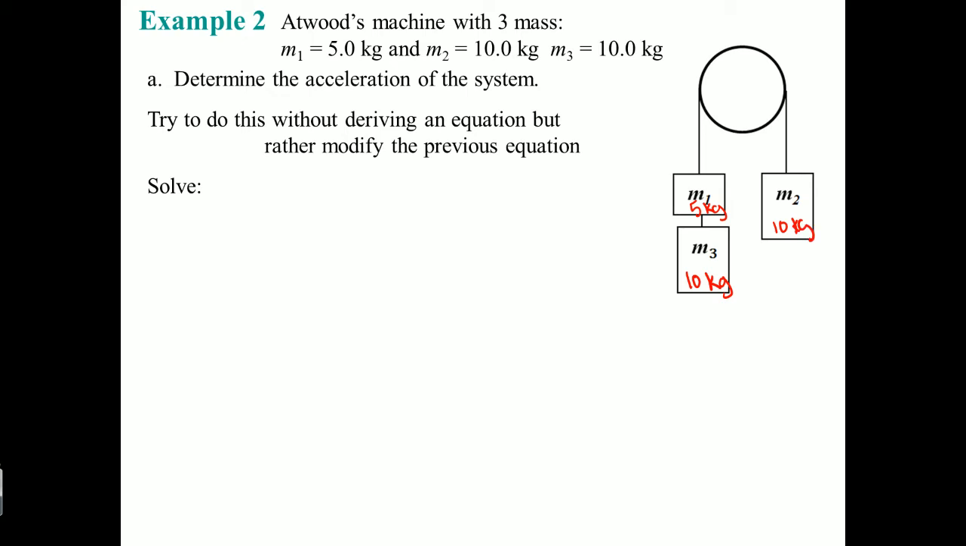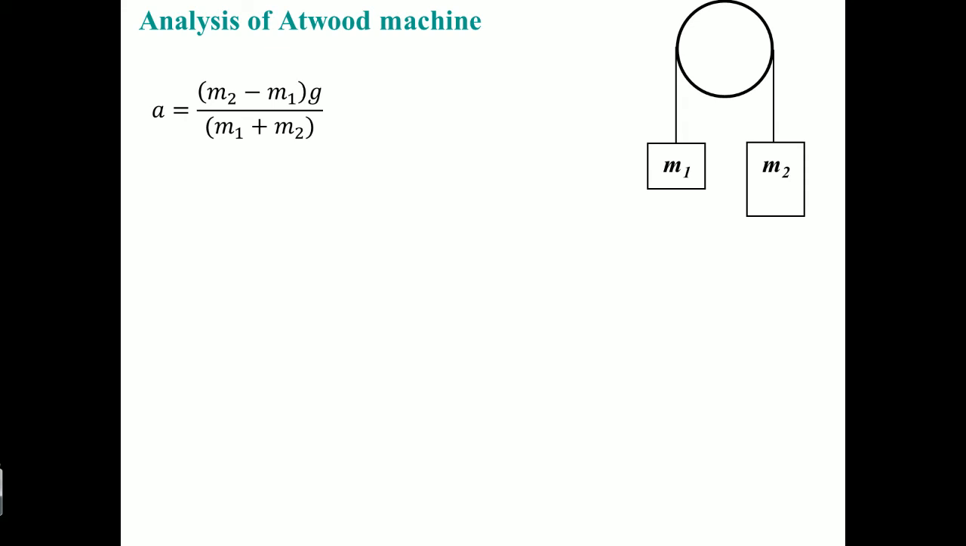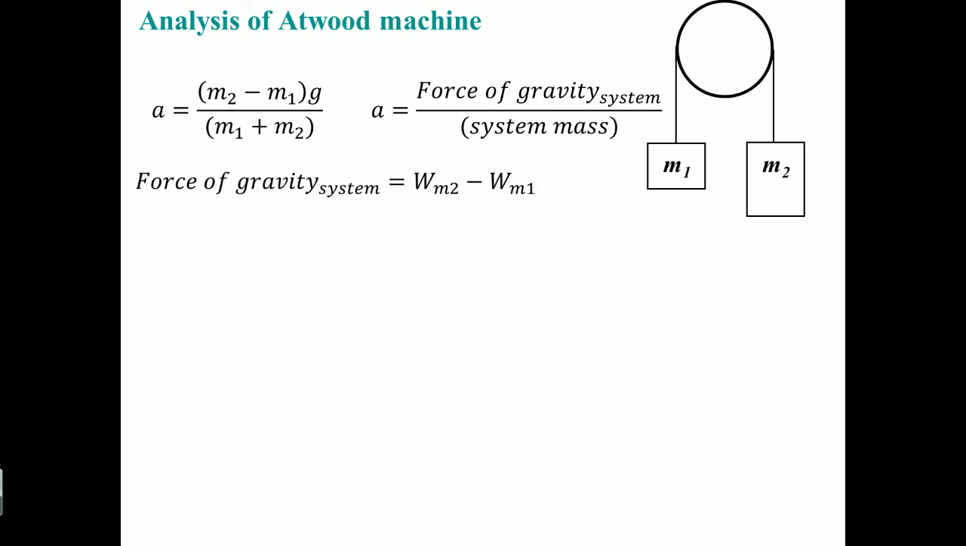So we're going to solve it. But to do this, without deriving the equation again, we can just modify one of our old equations. So you should have this to understand the simple Atwood machine, right? So on top, we saw that the (M2 minus M1)g is just the force of gravity on the system. That's the only force that's acting vertically here. And divided by the mass of the system. So on top was the weight or the force of gravity of M2 minus the weight on M1. Divide that by the system's mass, which is that.